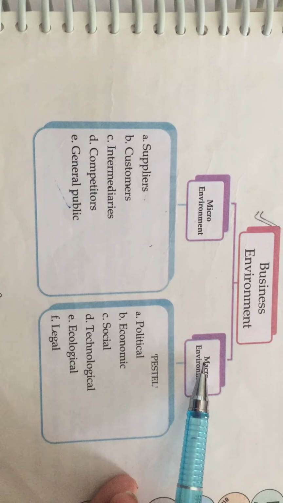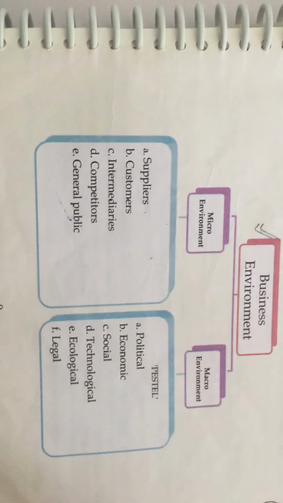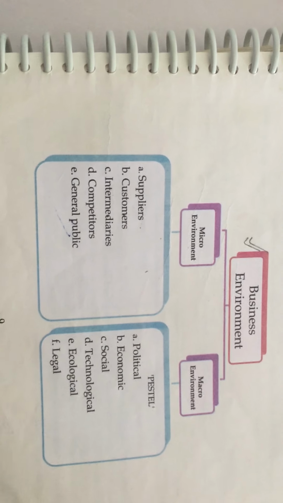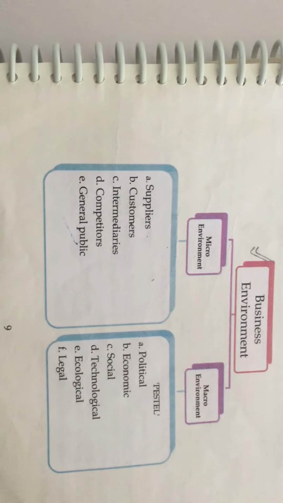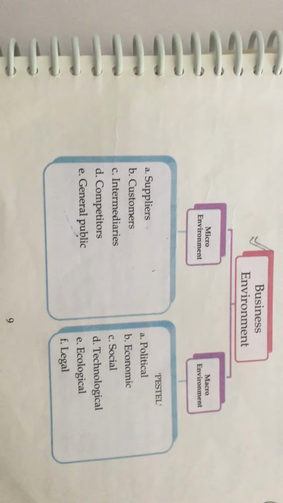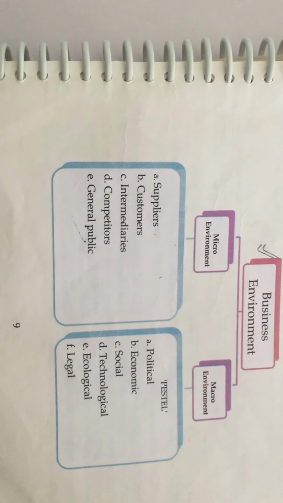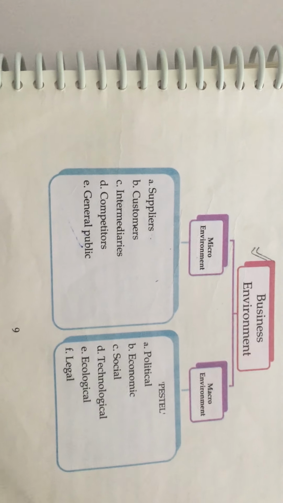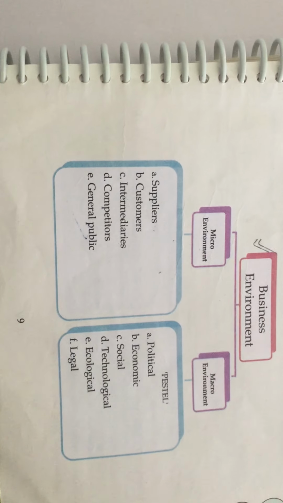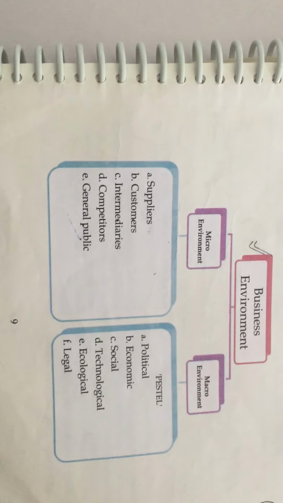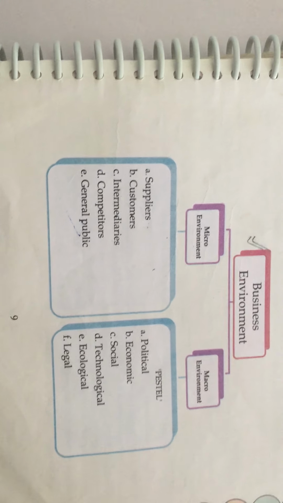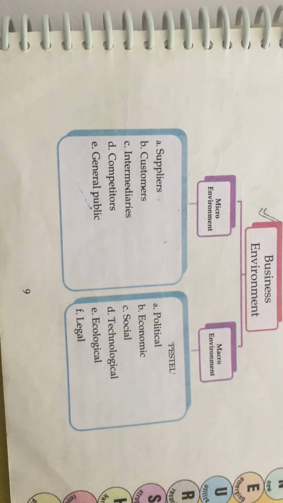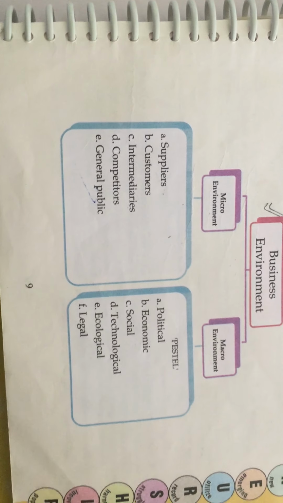Macro in the sense aggregate. Here A stands for aggregate. So in macro environment, we talk of the PESTLE model, where P stands for political, economic, social, technological, ecological, and legal. Now, PESTLE environment or macro environment, the PESTLE model stands for political, economic, social, technological, ecological, and